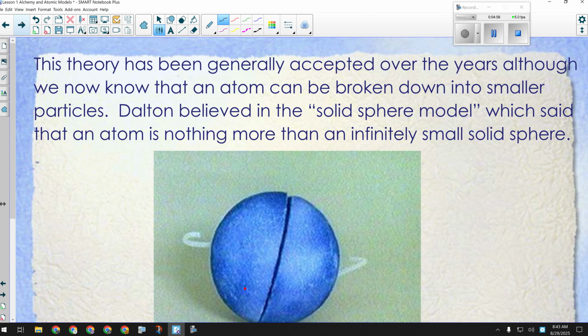Dalton came up with the solid sphere model and the atomic theory. So if you want to just write down something quick for this slide, Dalton, solid sphere model, atoms are a ball.